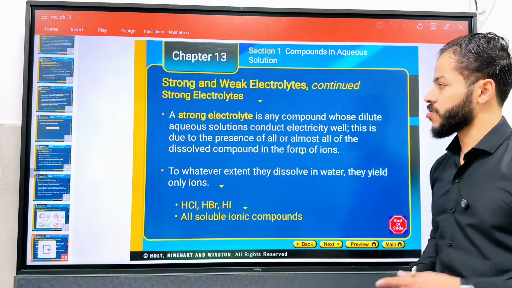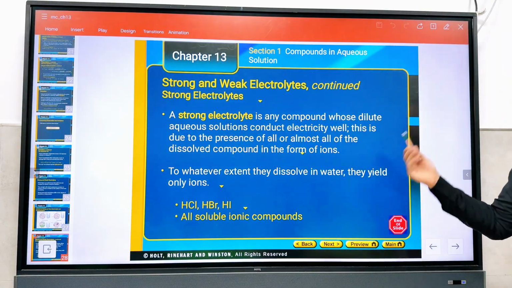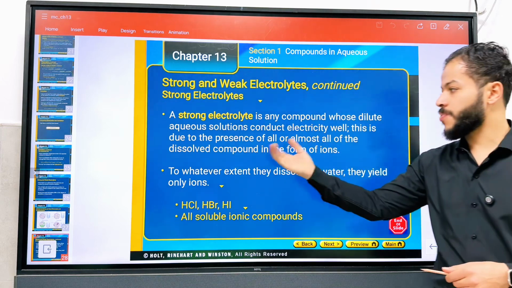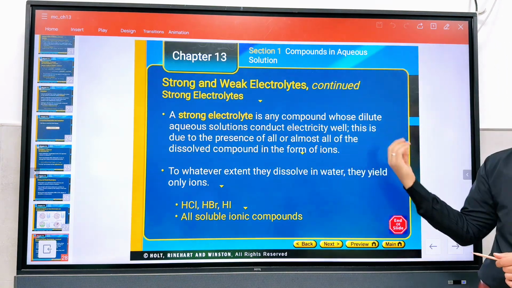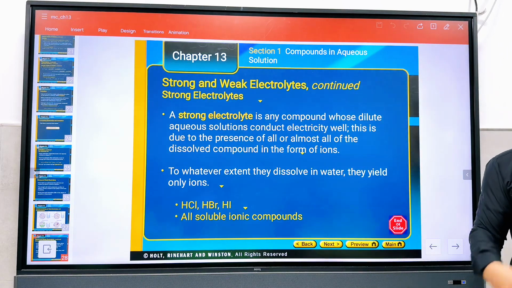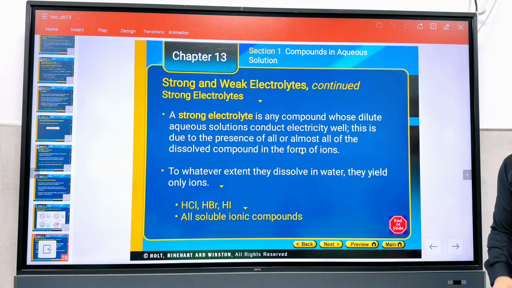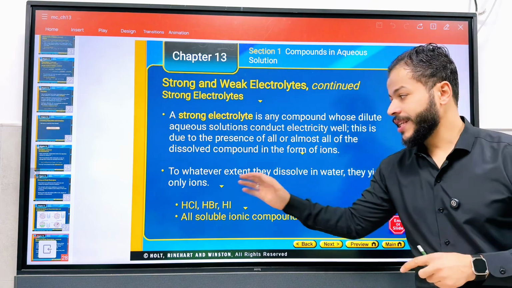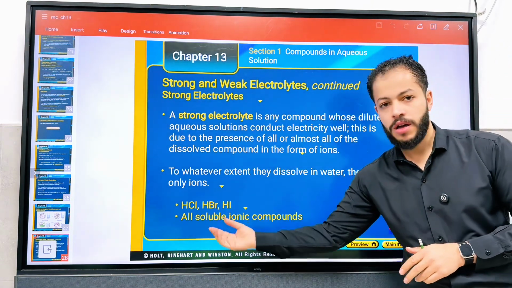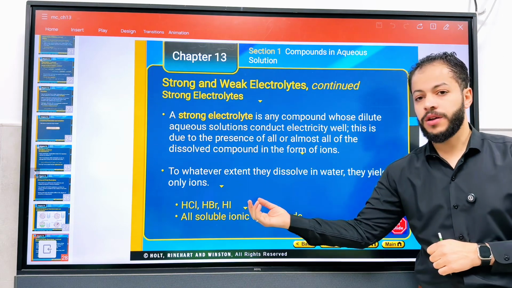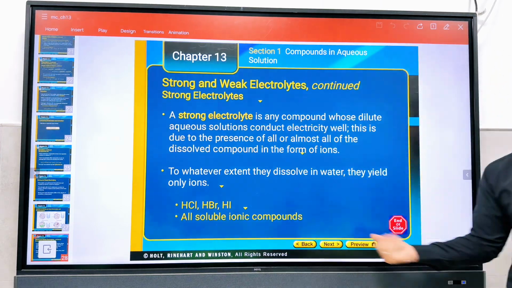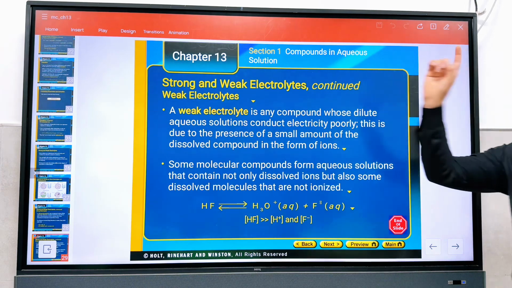So as we mentioned, a strong electrolyte is any compound whose diluted aqueous solution conducts electricity well. This is due to the presence of all or almost all of the dissolved compound in the form of ions. To whatever extent they dissolve in water, they yield only ions, like HCl, HBr, HI, all of them strong acids, or all solutions of ionic compounds that are soluble.